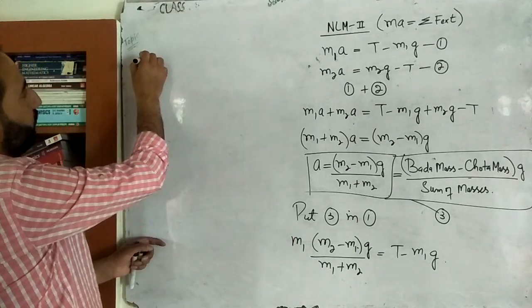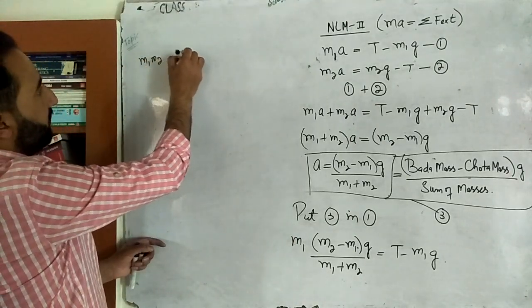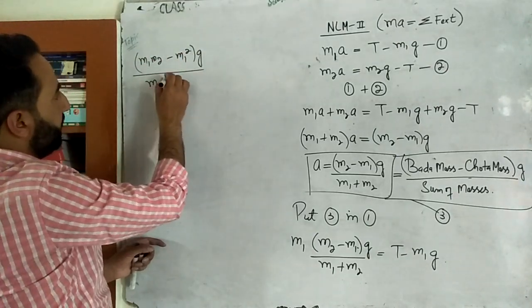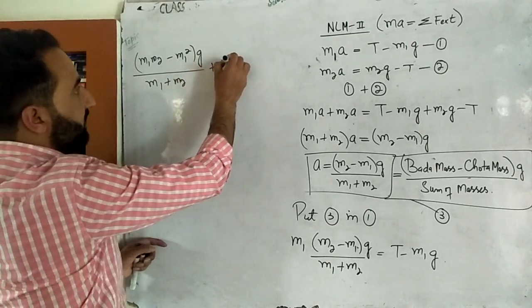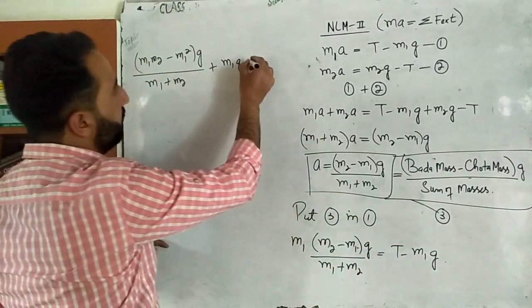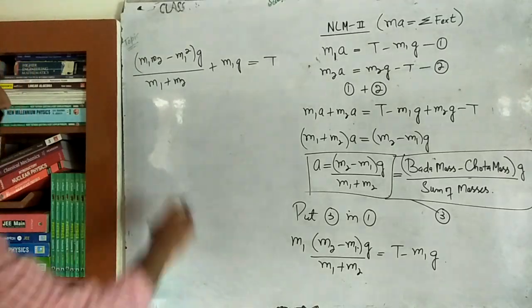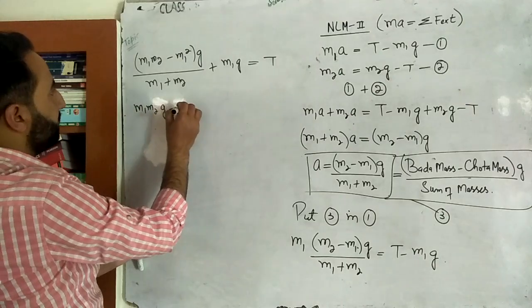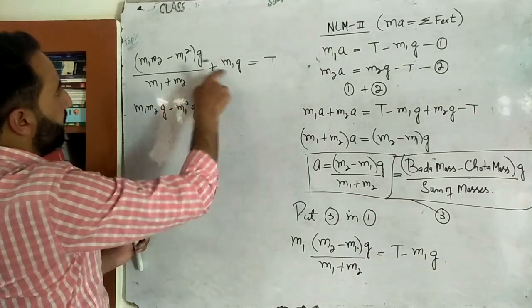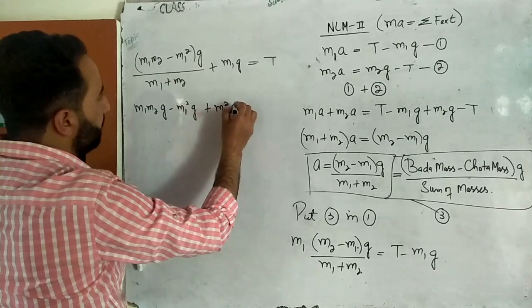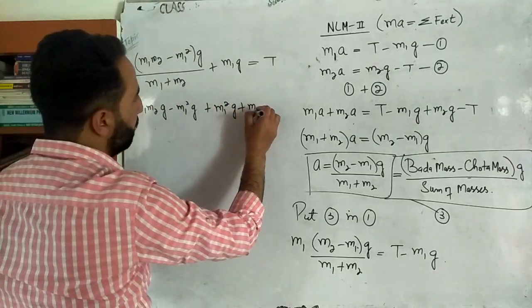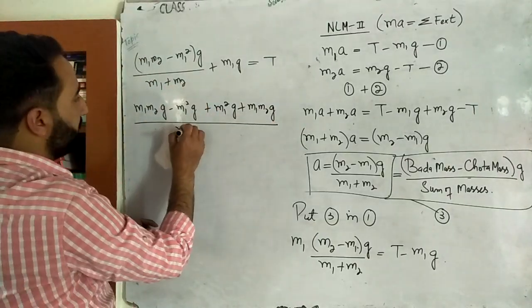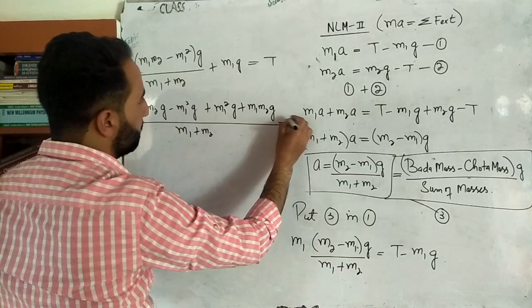Go for the multiplication. So it will be m1 m2 minus m1 square multiplied by g divided by m1 plus m2 plus that m1g, this one. Okay, that will be equal tension in the string t. Right, now go for the cross multiplication. So it will be like this, m1 m2 g minus m1 square g plus m1 into m1 is m1 square multiplied by g, m1 into m2 is m1 m2 multiplied by g whole divided by m1 plus m2. That's equal tension in the string.